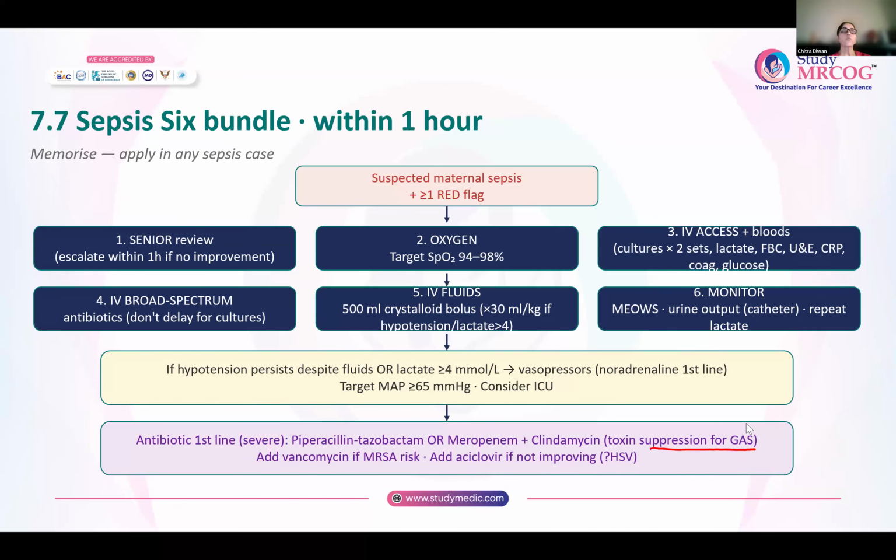Now the new guideline says that if the patient is not improving with all your broad spectrum antibiotics, think that there is a viral source of infection. So you can add acyclovir. Empirically, you can even add acyclovir if in spite of broad spectrum antibiotics, the patient is not showing any improvement. Think of HSV infection, herpes simplex infection, which could masquerade as severe maternal sepsis.